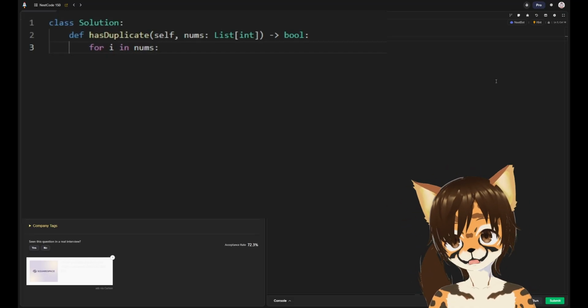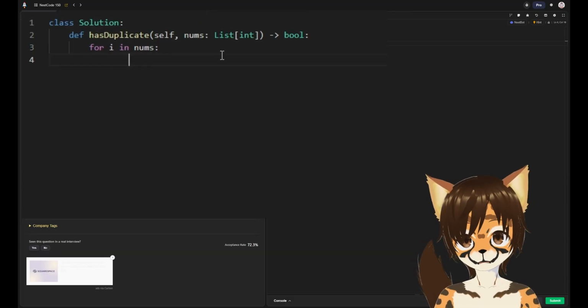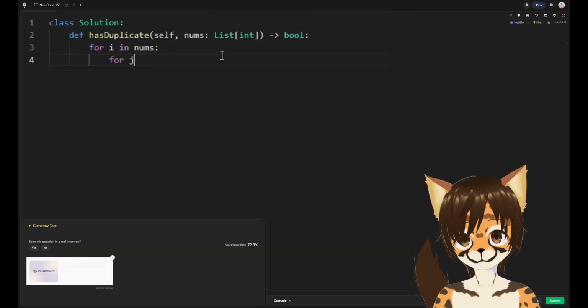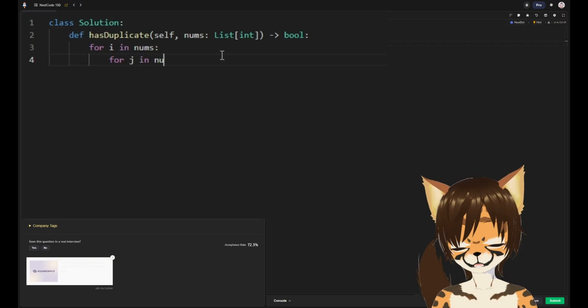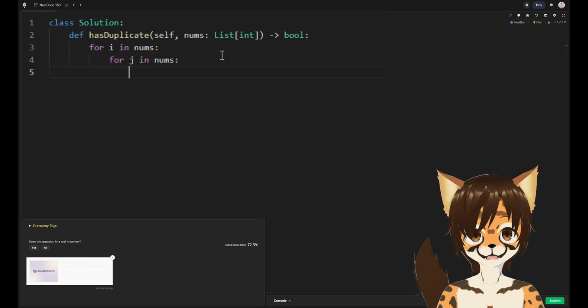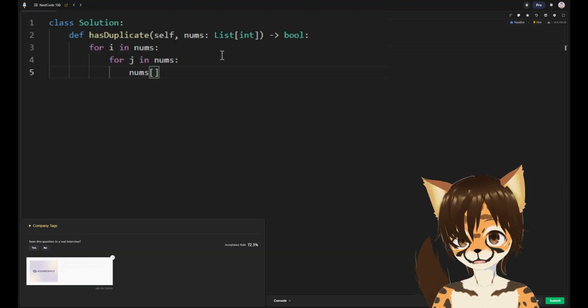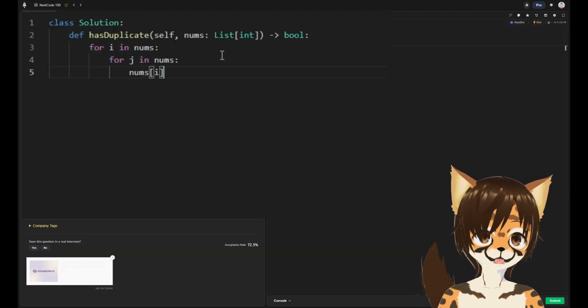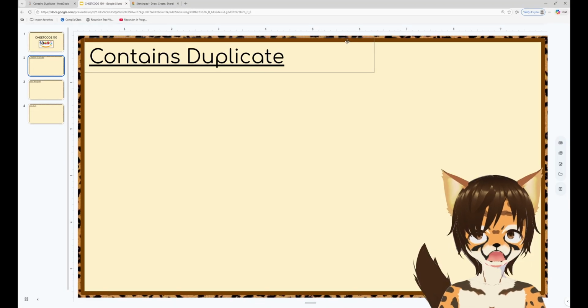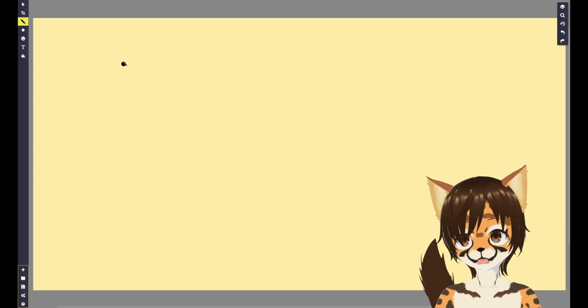For i in nums, we're going to iterate i. Then we're going to put this inside of for j in nums, we're going to iterate j. And then we're just going to take nums. I think the array syntax works the same, I would hope. But the general idea here is, and I'll do this because I want to get some screenshots of everything that we're going to do.